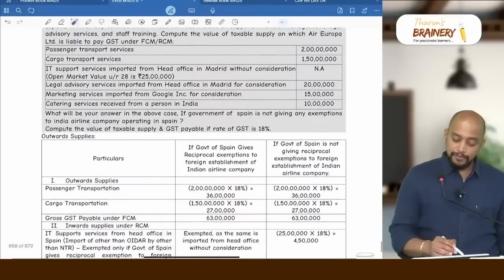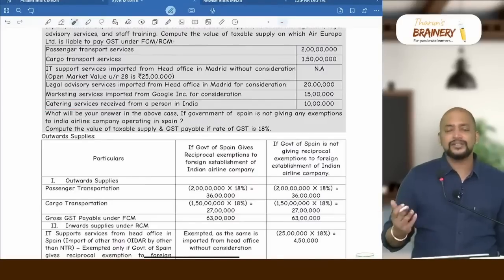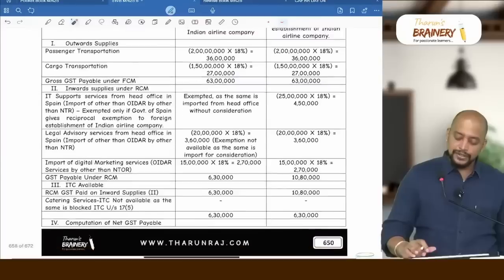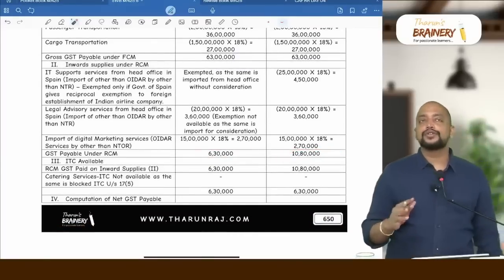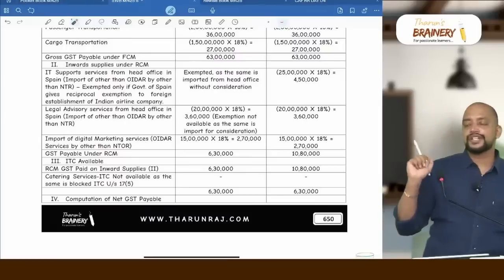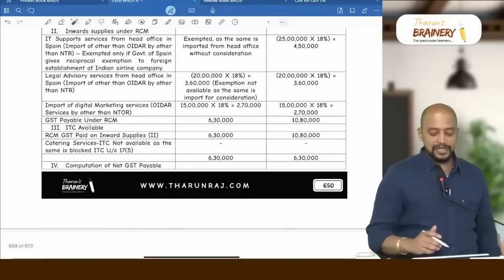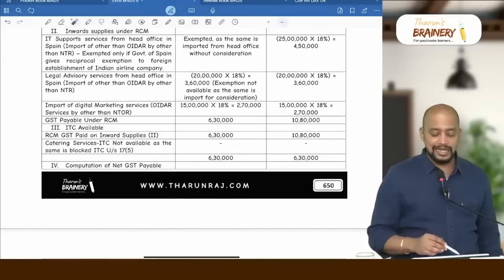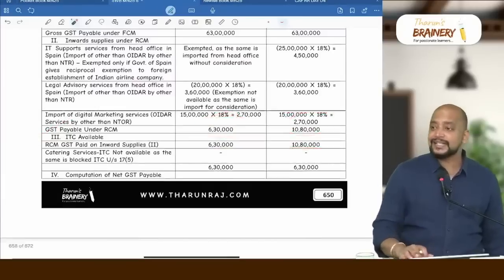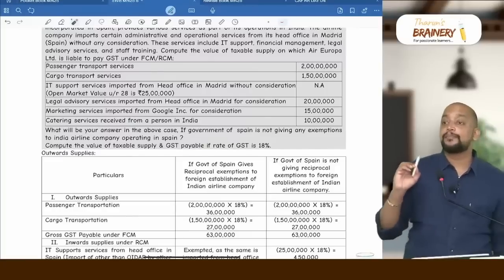Next, catering service received from a person in India, that is not under RCM. That's not import of service, normal services. So these are the only 3, and on this GST is payable under RCM. So I told you, while doing a 14 marks question, 4 statements we need to prepare. First statement is what? Outward supplies. Second statement is what? GST payable on inward supply under RCM. Third is what? ITC. Whatever GST you paid under RCM, you can take as ITC. On this catering service, can't we take ITC? No. Outdoor catering is a blocked credit.